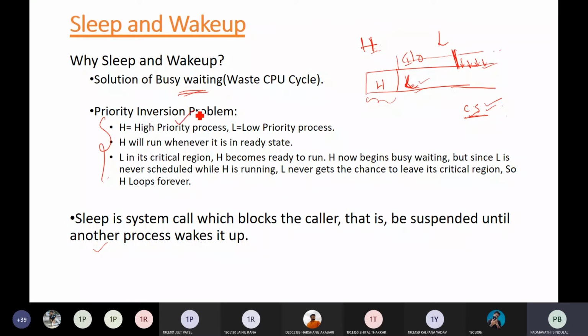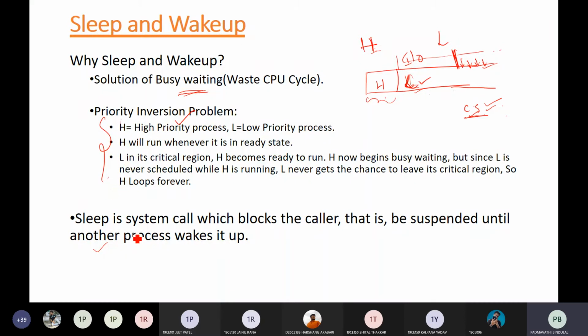Ideally H is a high priority process, but here L is executing rather than H. This kind of scenario is called the priority inversion problem. H is busy waiting, checking whether L has completed or not.